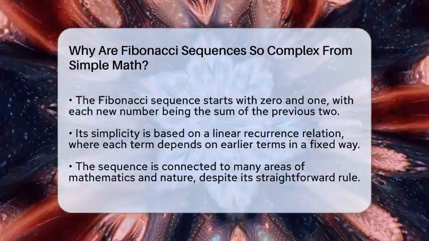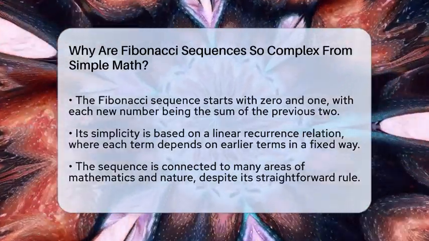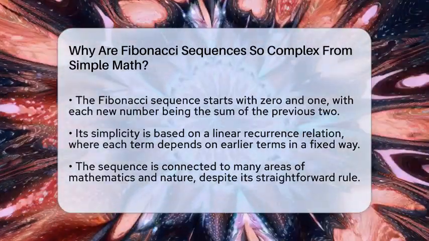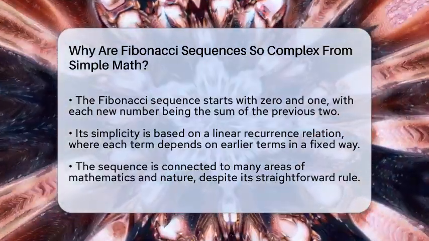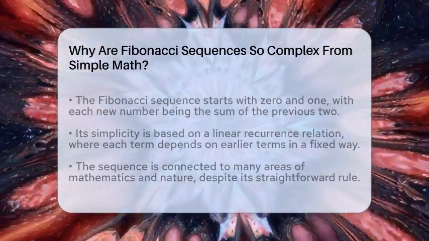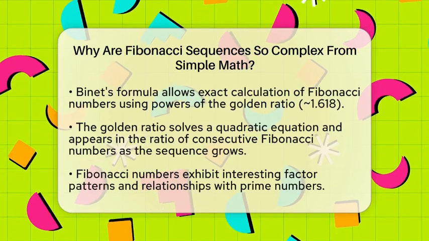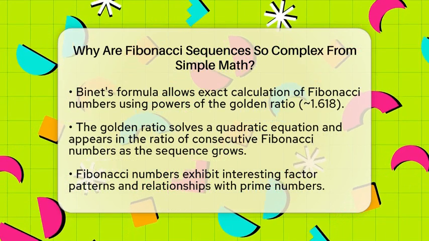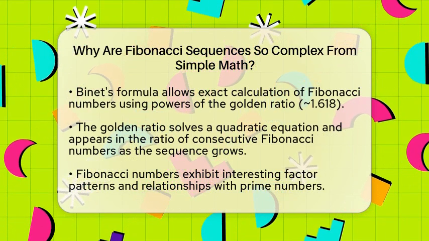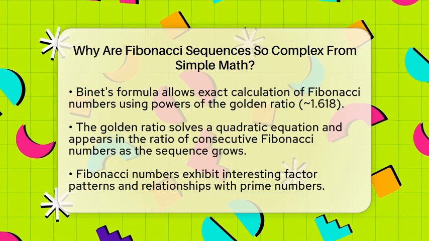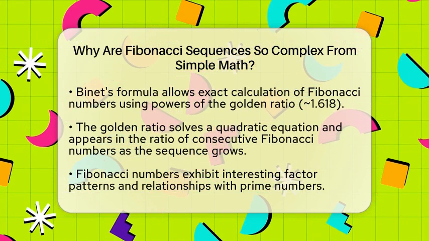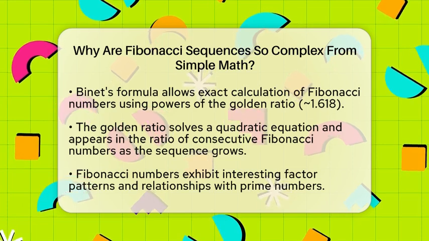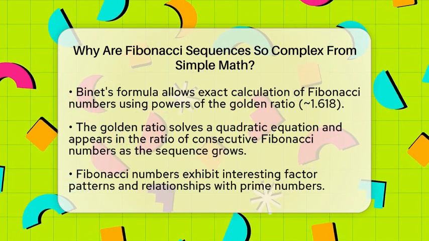It follows a pattern called a linear recurrence relation, meaning each term depends on previous terms in a fixed way. Even with this simplicity, the sequence links to many parts of mathematics and nature. For example, there is a special formula called Binet's formula that tells you the exact Fibonacci number using powers of the golden ratio, which is about 1.618. This connects the sequence to irrational numbers and continuous math, making it much richer than it looks.